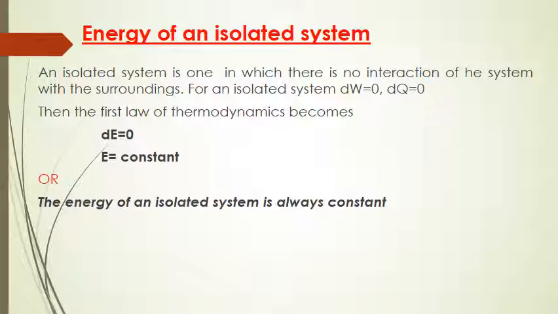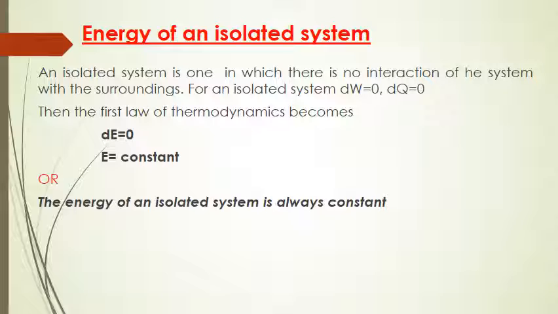Then the first law of thermodynamics for an isolated system becomes dE equal to constant, because in the first law of thermodynamics the expression is dq equal to dE plus dW. If both dW and dq become 0, then the only remaining term is dE, which is equal to 0. When dE equals 0, E is constant, which means that the energy of an isolated system is constant. So from this we can prove that the energy of an isolated system is always constant.